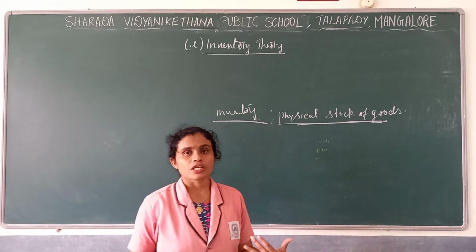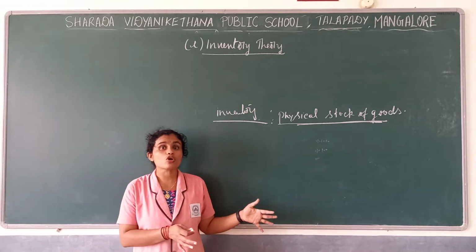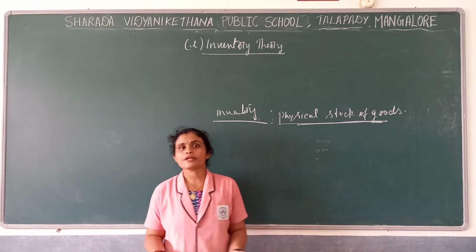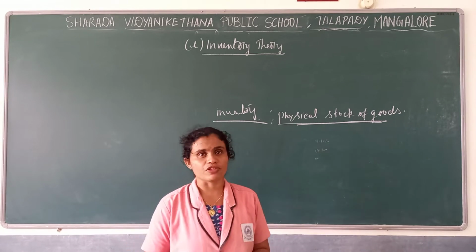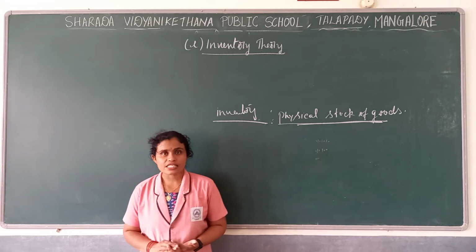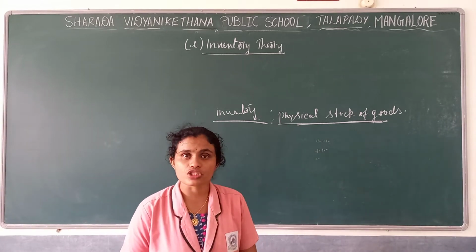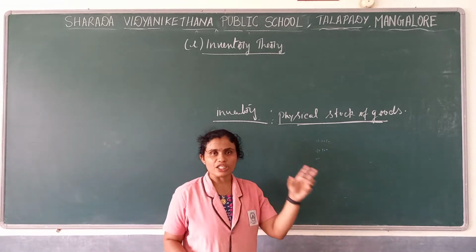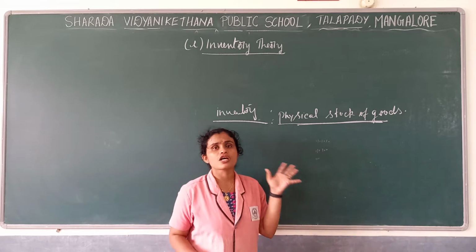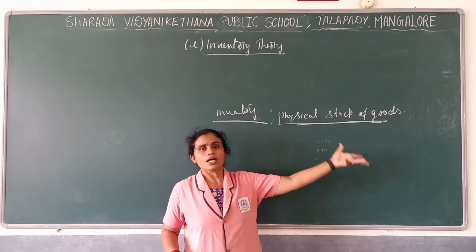Production means we store raw materials. Future sale means we store finished product. It might be raw materials, finished product, or sometimes semi-finished product. This is a one mark question. What do you mean by inventory? It's a physical stock of goods which is maintained for the purpose of future sale or future production.